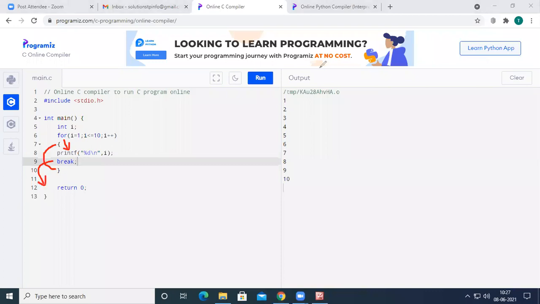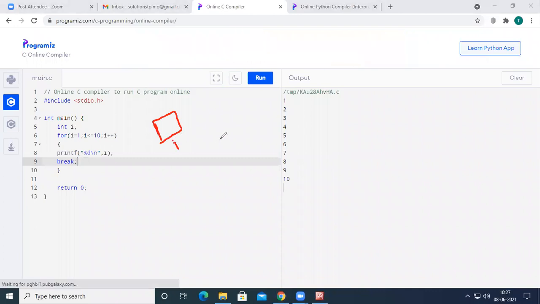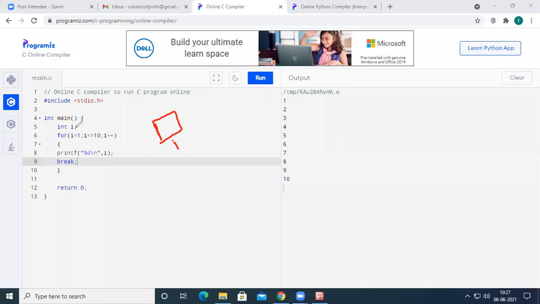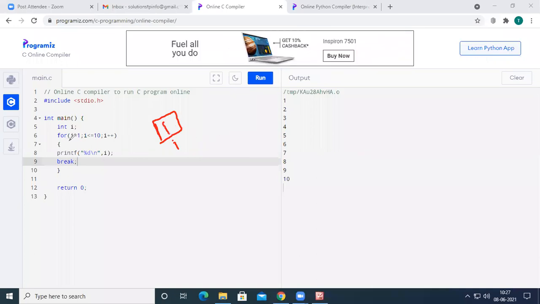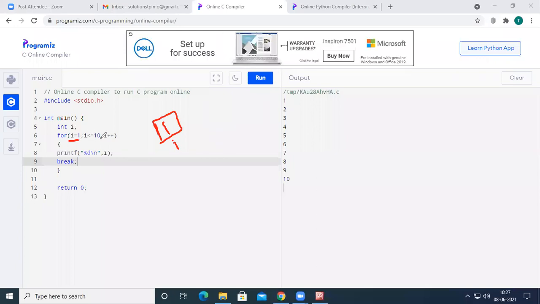So see here, initially, when the first line inside main is executed, it will create 2 bytes or 4 bytes of space, depending upon the version of the compiler, and nothing will be kept inside this space, because there is nothing in the first line. Whenever the second line is executed, the I value will be 1, because we have given I equal to 1, and we check the condition, 1 less than or equal to 10. So the condition is true. Because the condition is true, we enter into the loop, and inside the loop we print the value of I. So 1 will be printed on the output screen.